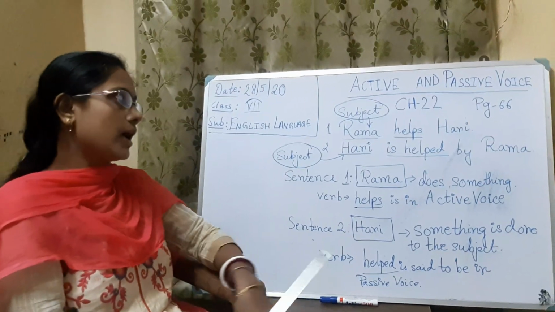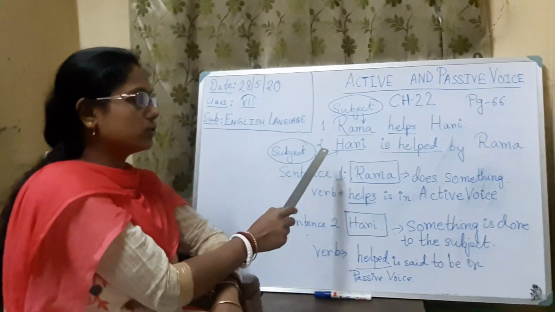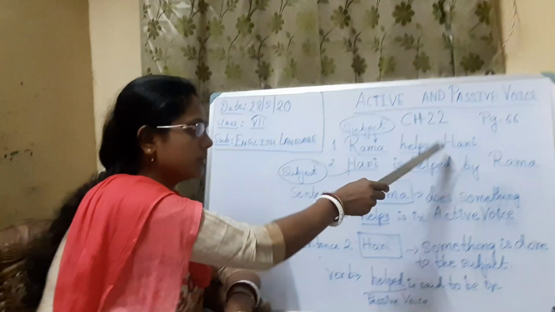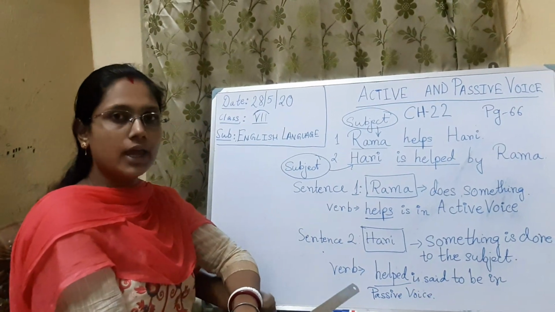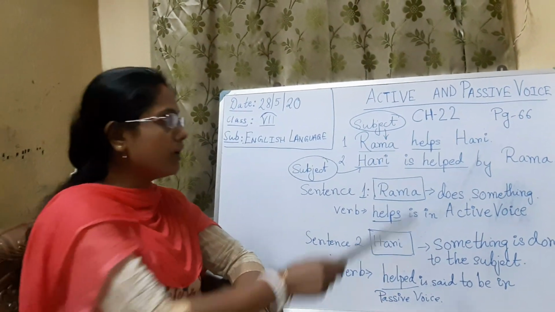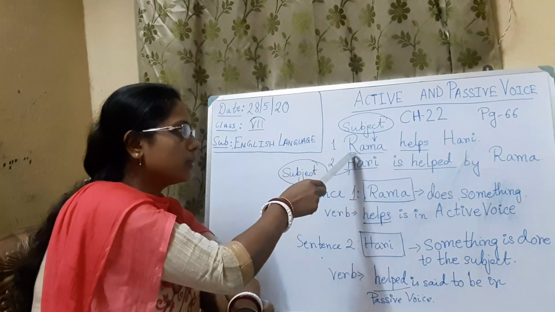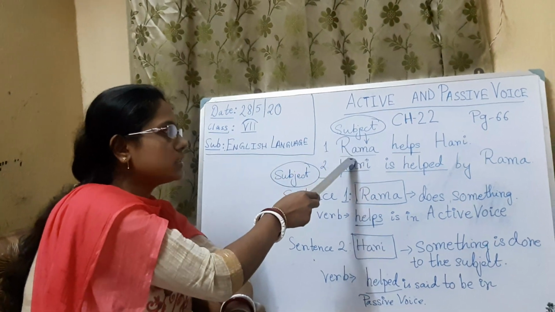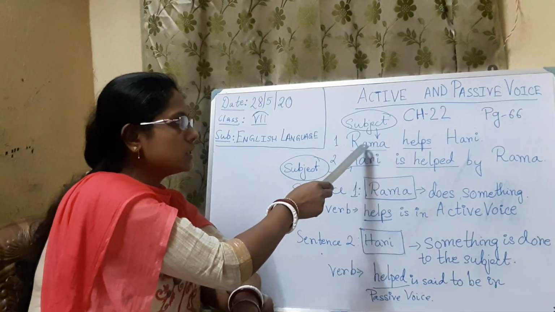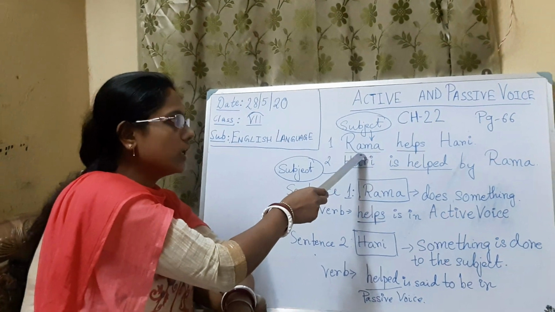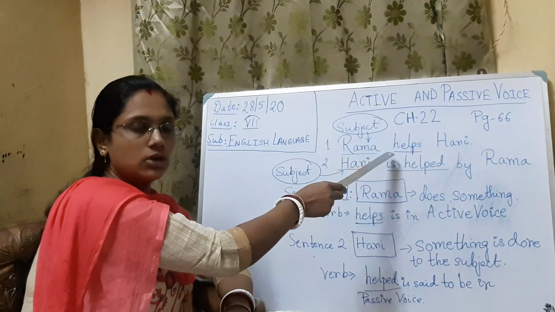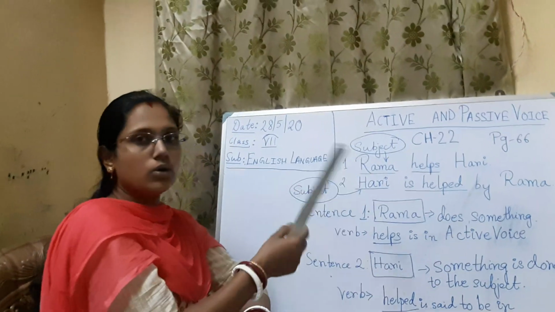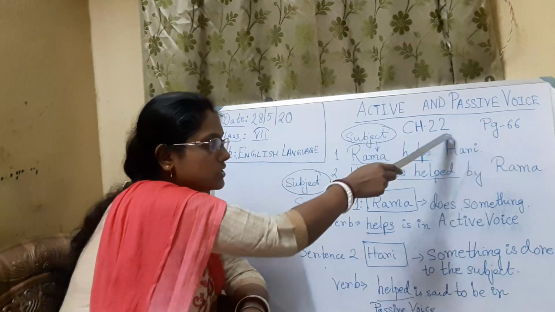Here I have written two sentences. Look at the board. The first sentence I have written is Rama helps Hari. What is the meaning? Rama here is the person referred to as the subject. What is the person doing? Helps. The action, or the verb, is helps. So Rama helps Hari, and here Hari is the object.